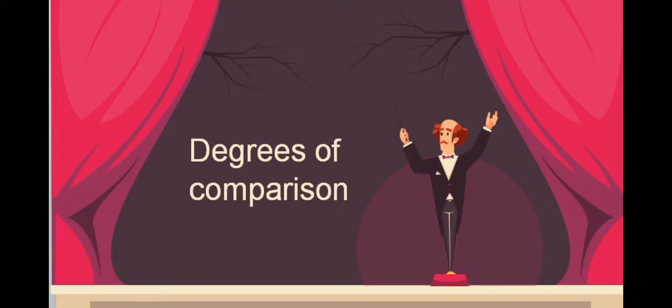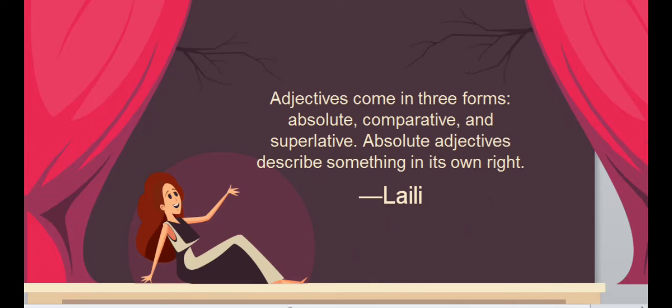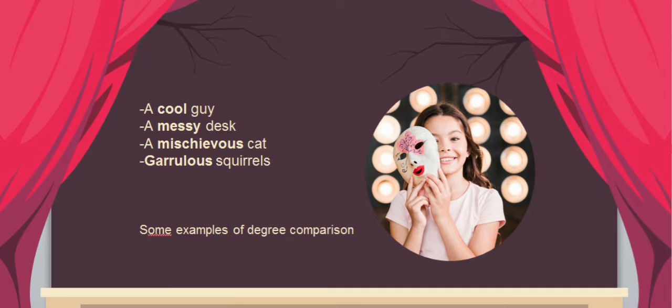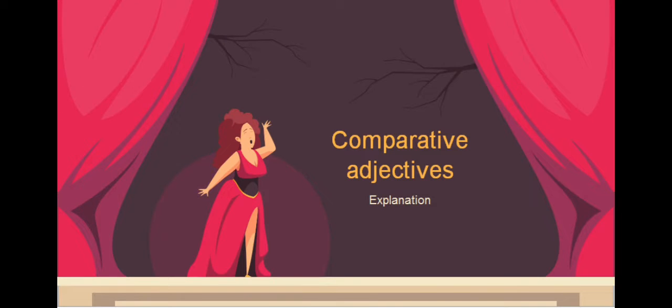How about degree of comparison? Adjectives come in three forms: absolute, comparative, and superlative. An absolute adjective describes something in its own right. So from this, we know that there are three adjectives here, and the examples are a cool guy, a messy desk, a mischievous cat, and gallivanting squirrels. Those are examples of degree of comparison.